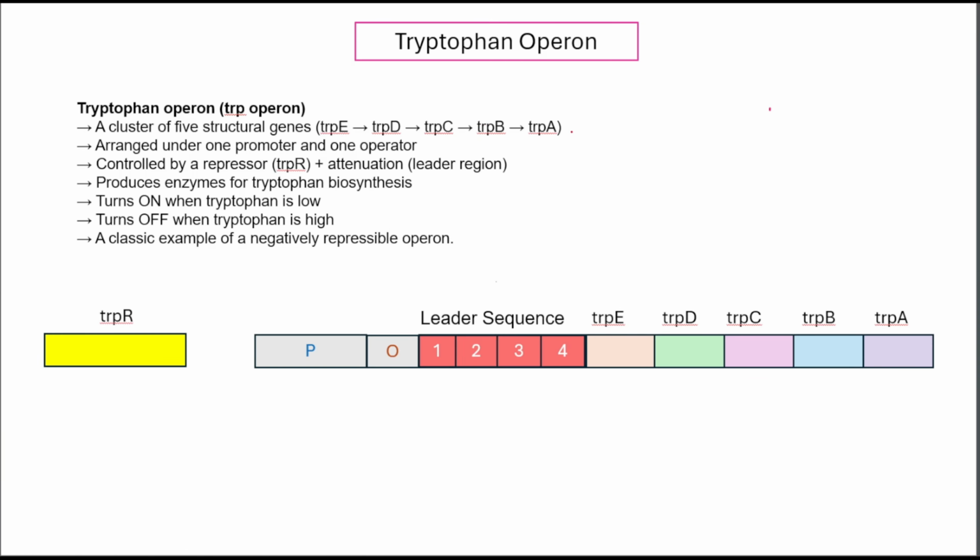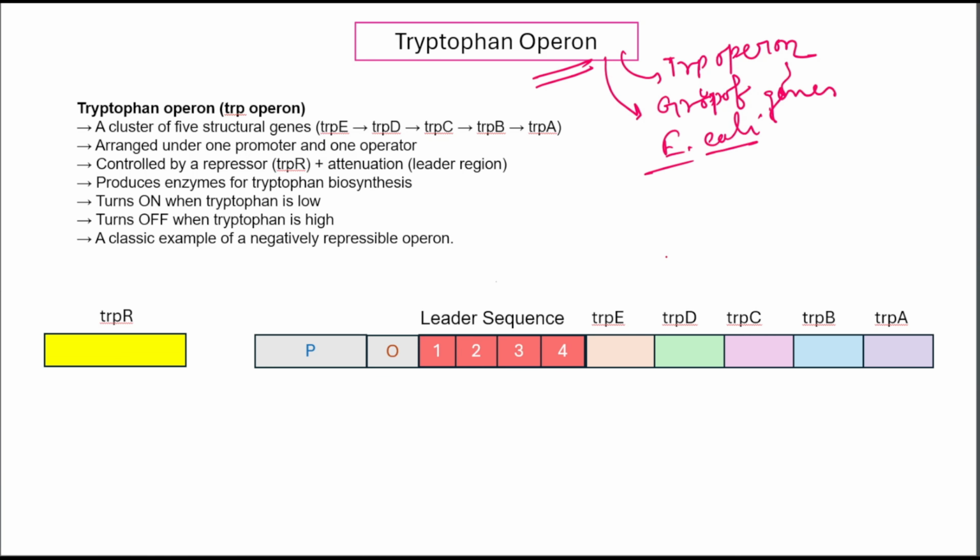Today we are going to learn one of the most elegant gene regulation systems in bacteria, that is the tryptophan operon, also called the trp operon. The trp operon is a group of genes found in E. coli that control the synthesis of enzymes that catalyze the biosynthesis of the amino acid tryptophan. So the ultimate goal of the tryptophan operon is the synthesis of tryptophan.